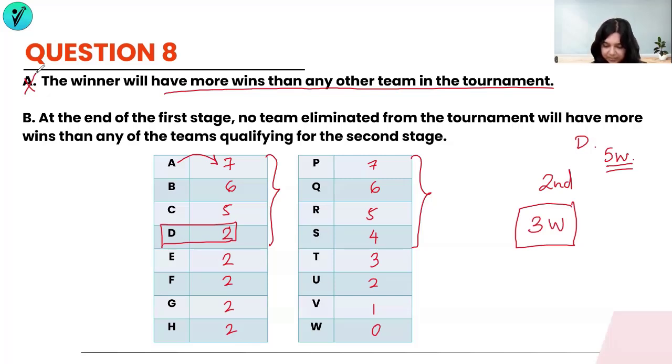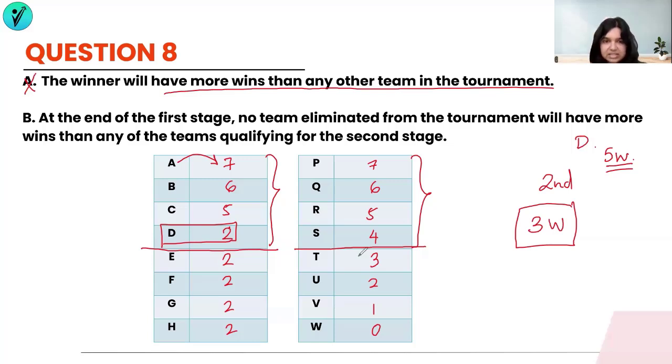If I look at B, it says at the end of the first stage, no team eliminated from the tournament will have more wins than any of the other teams qualifying for the second stage. Once again, no team eliminated at the end of the first stage. We know that the teams eliminated are after the top 4 teams.